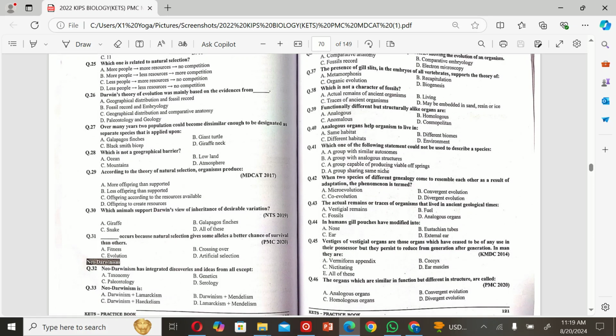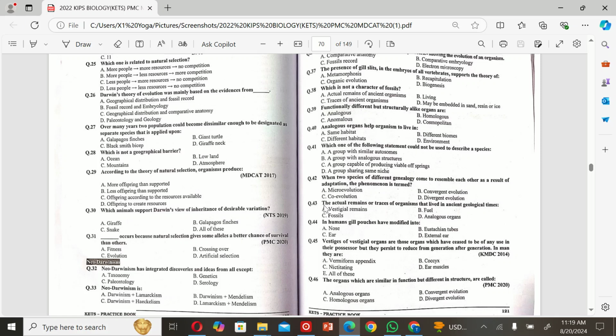The next MCQ is: when two species of different genealogy come to resemble each other as a result of adaptation, the phenomenon is termed A. Microevolution, B. Convergent evolution, C. Co-evolution, and D. Divergent evolution. So the correct option is B.